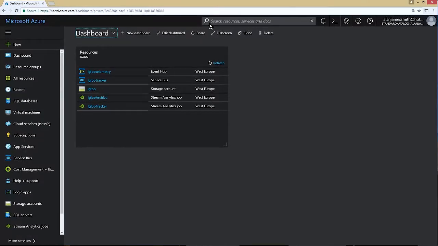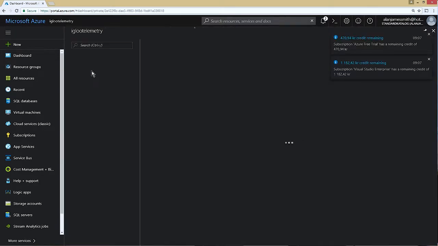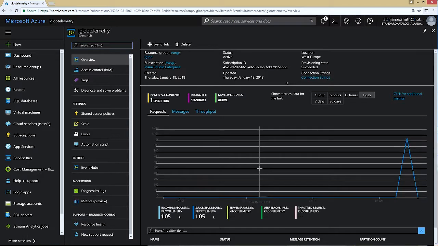So this is the resource group that I'm using for IglooConf, and within this resource group we have an Event Hub here. And if we go to the Event Hub, we can see that we've got the actual graph which is coming through, which is showing the events ingested here. So this is basically showing when I was testing, when Timu was doing his session, I did a bit of driving, and these are the events actually coming into the Event Hub.